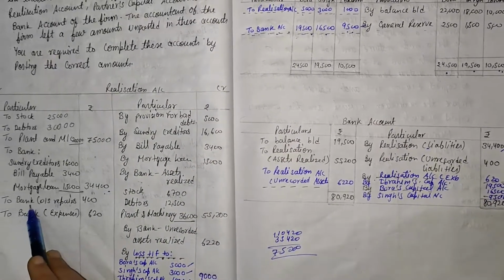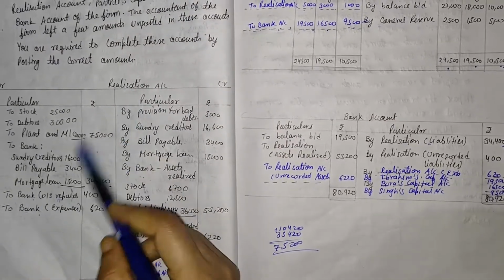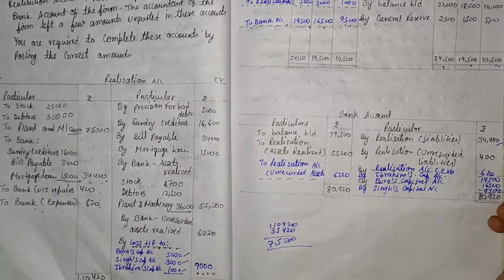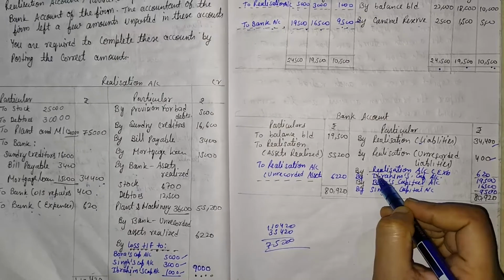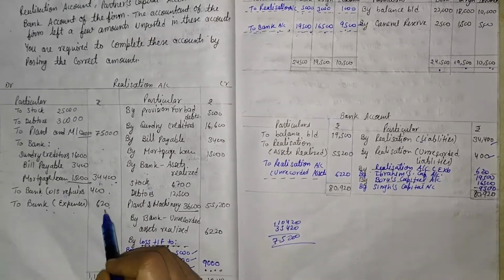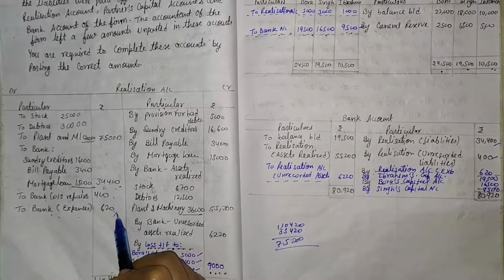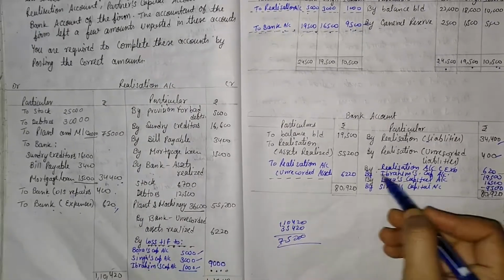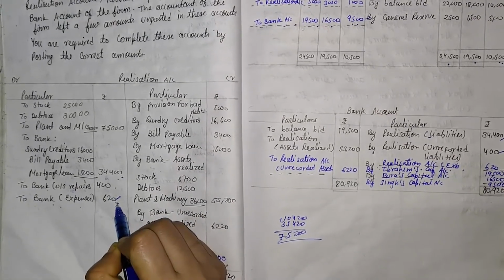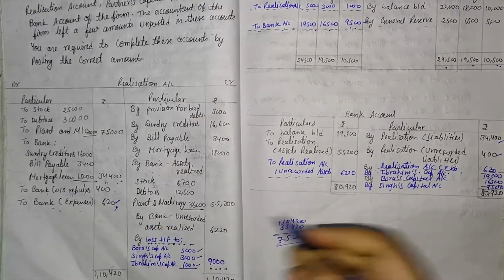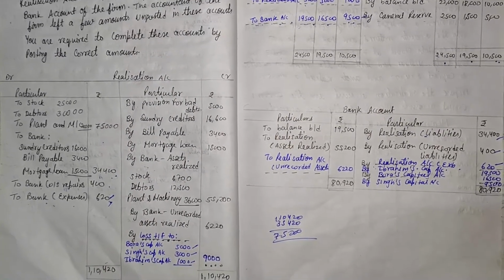Then one more information is given in the bank account, and one more. So by realization account and by realization account, 400 and 620. So here it is 400 by realization account, and there is no relevant information for 620. So we fill the first blank from realization account, by realization account, that is 620, that is not transferred. So we will have to transfer it. So for the first blank we find out the balance on that blank column.